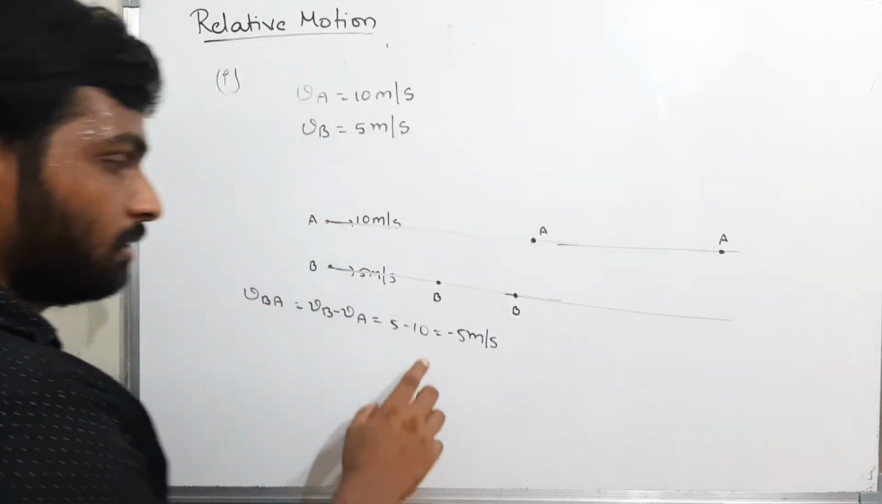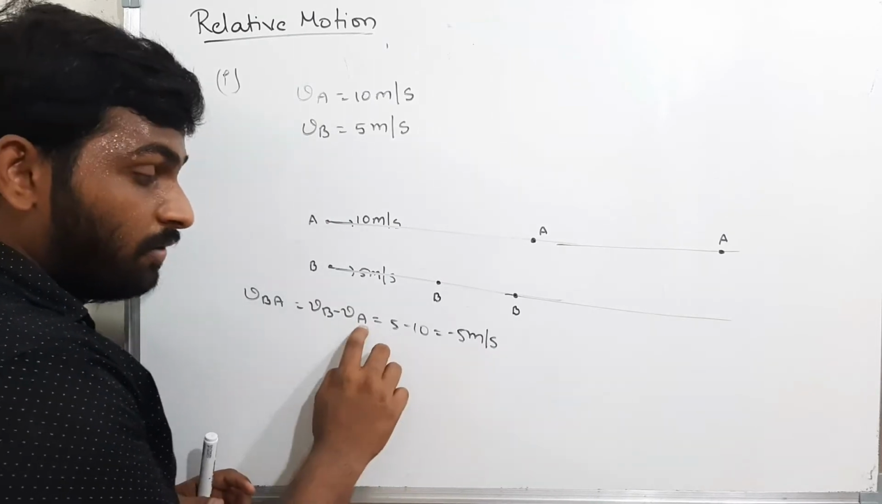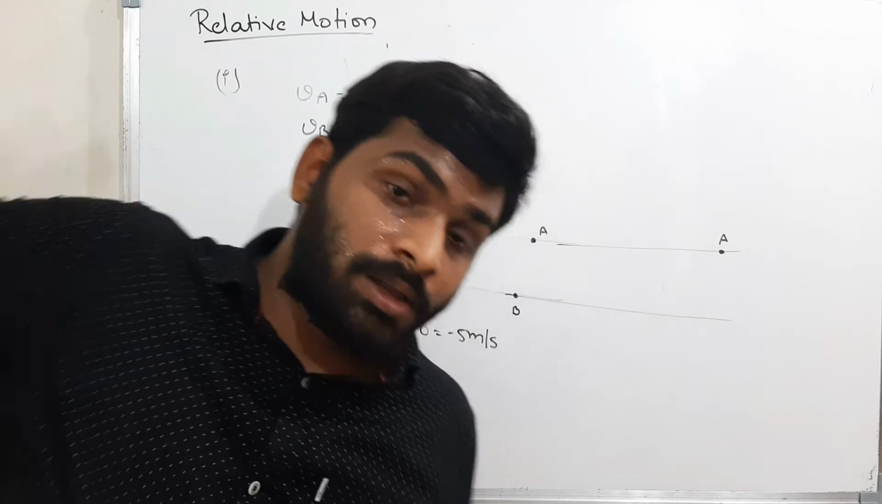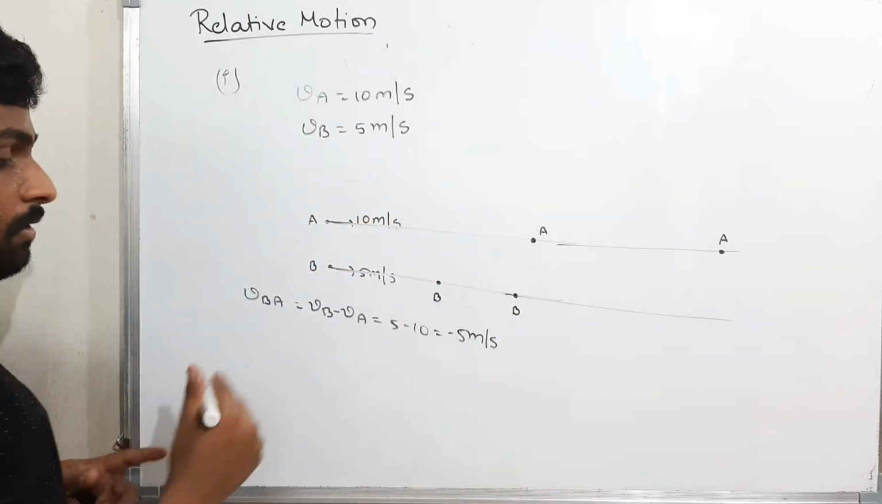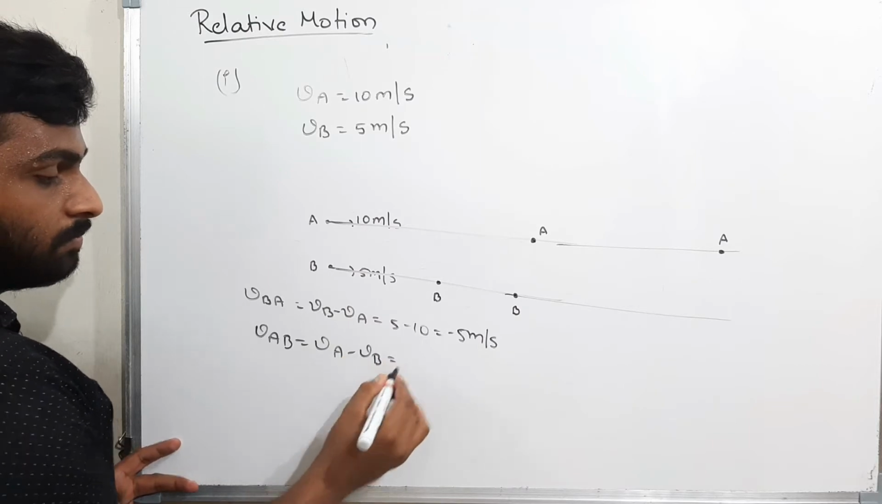That means same thing here. The velocity of B with respect to A is minus 5. That means A will feel as if the B is moving backwards. Therefore it is minus 5. Now, what is the meaning of VAB, velocity of A minus B?